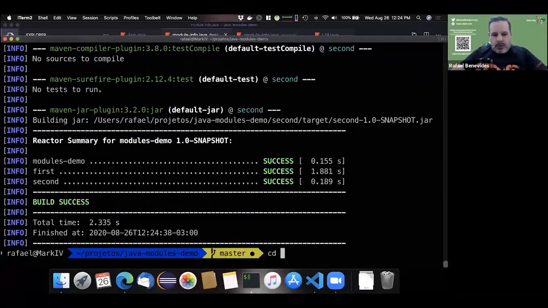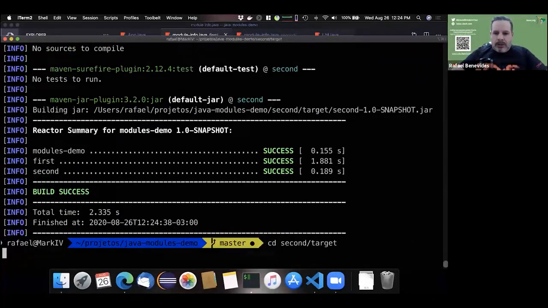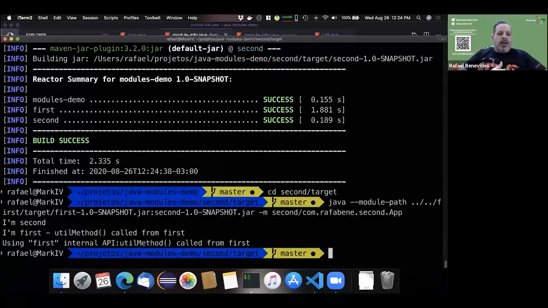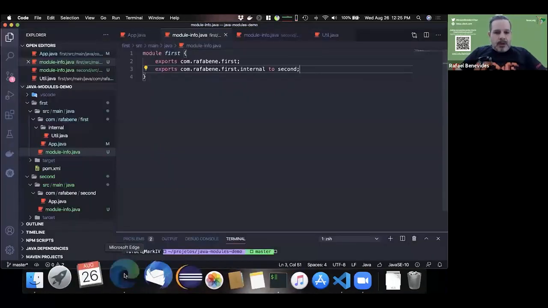Now let's go to the second target and try to execute. And now it worked. Instead of null, we can see that the util method has been called from the first method, from the first module, okay?